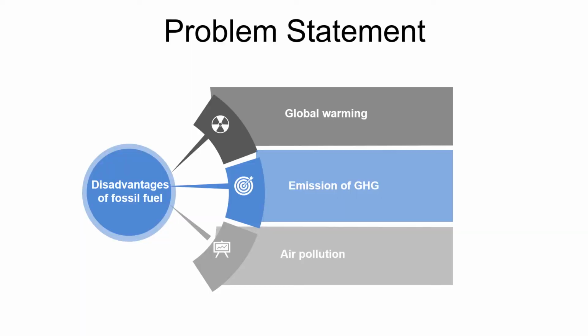For the problem statement, the global human population is expected to increase to more than 9.8 billion in 2050 with the current growth rate. The increment in the population requires more energy and causes more toxic gases emission. One of the main sources of this problem is usage of fossil fuel as the energy source. Carbon dioxide is the major component to cause the global warming and can be used as an indicator to check the level of greenhouse gases.